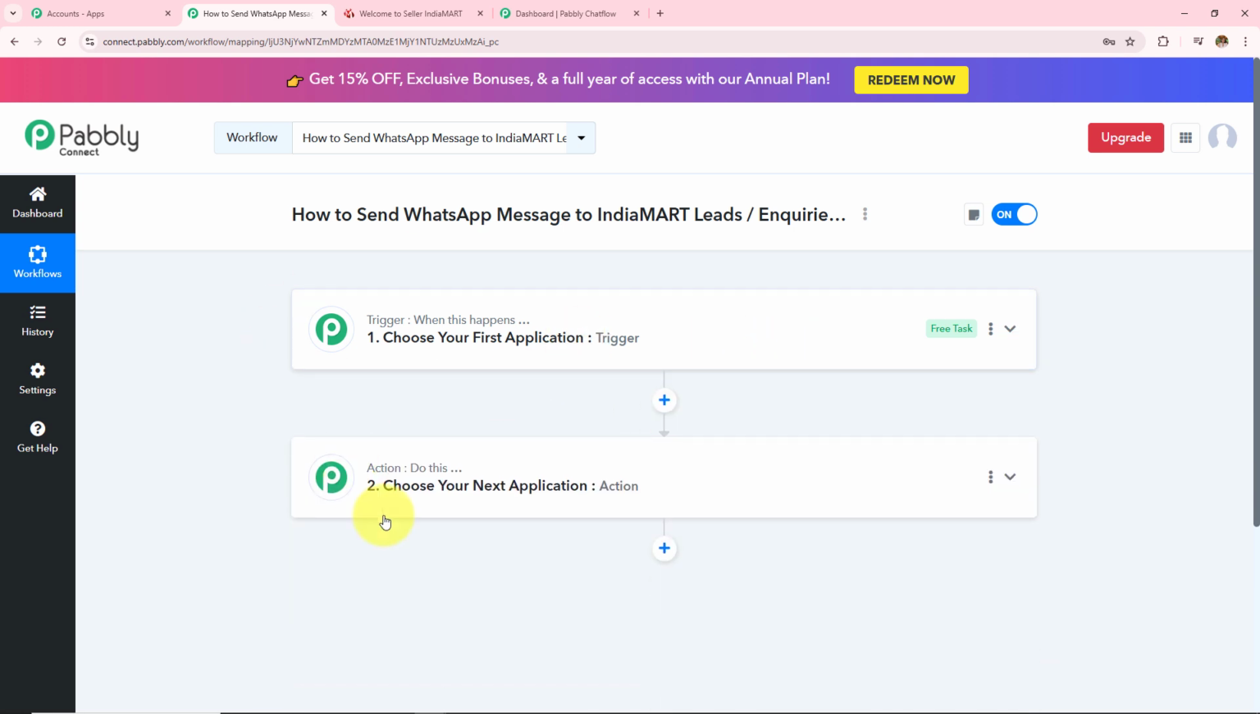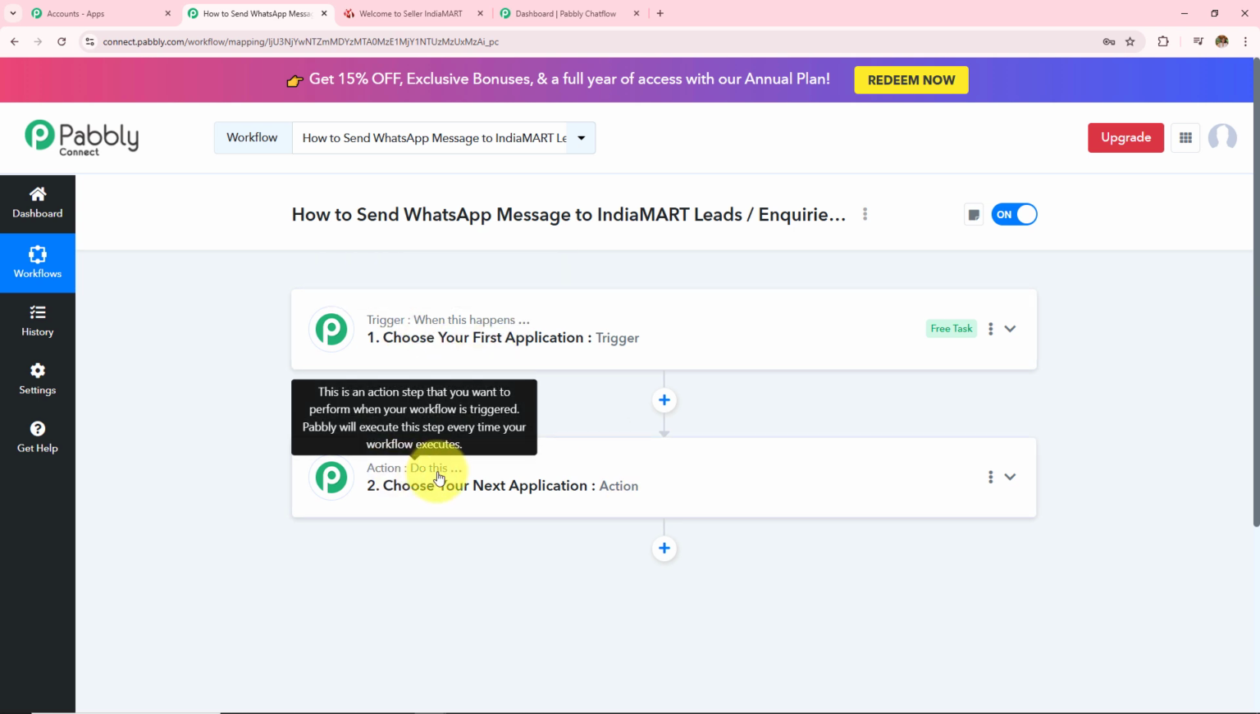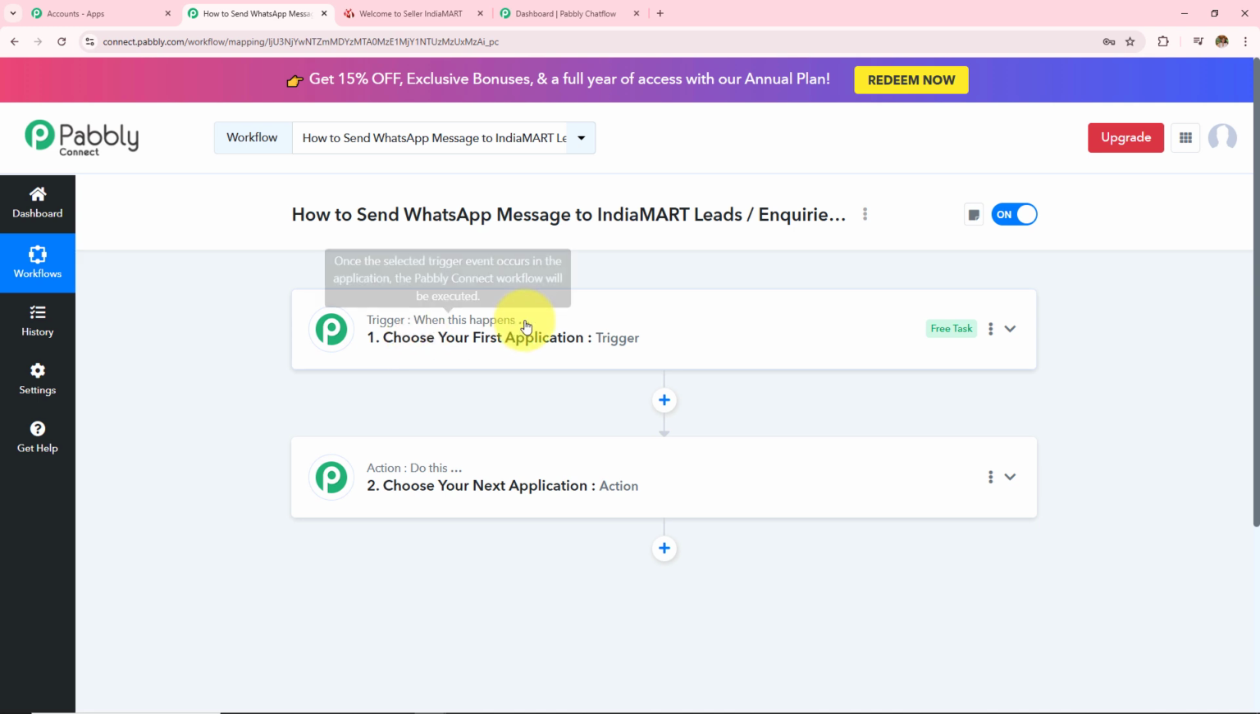One is trigger, other is action. So trigger says when this happens, and action says do this. So trigger is basically an event which starts the automation of a workflow. There can be only one trigger in a workflow, but as many as action steps as you want.